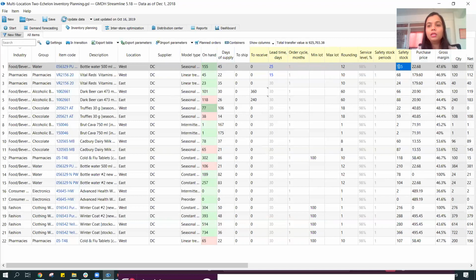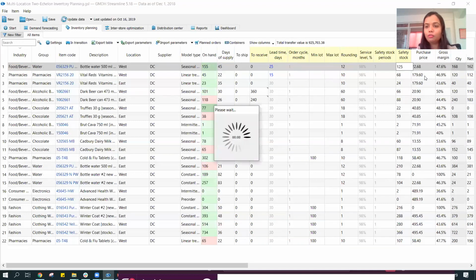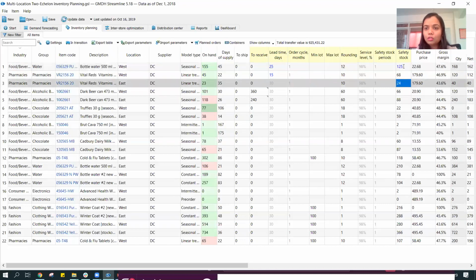Say for example, we want to make a change to our safety stock. So instead of 135, we want to keep only 125 as our safety stock. You would notice this number over here has changed to blue, which indicates that there has been a change that I had made. And similarly, you can see the blue color number over here.